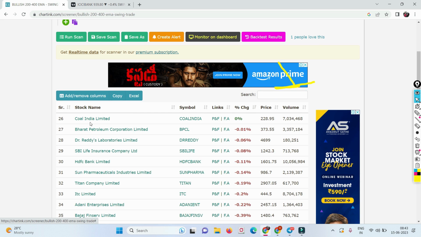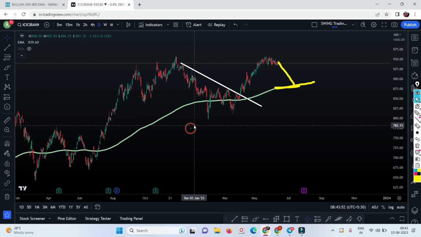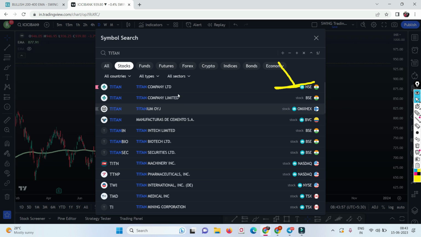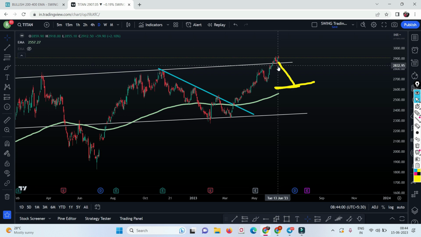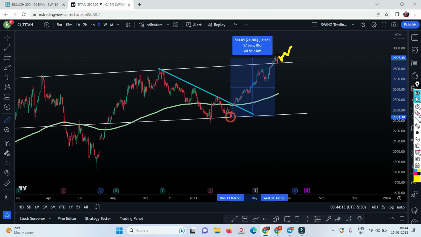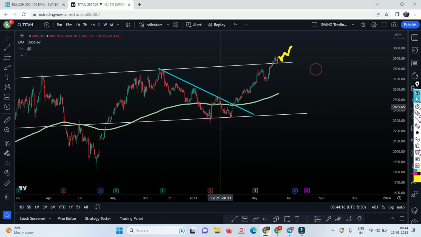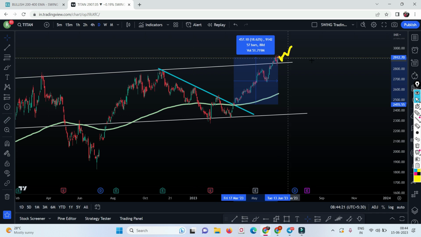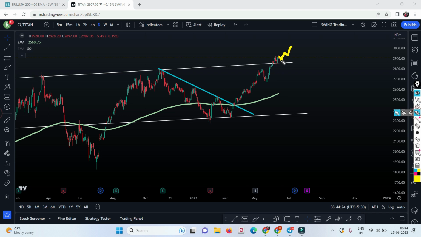Okay, SBI, or else Titan. Let's go for Titan. See, this is the way, guys, you have to do the analysis, if you are not doing the same old fashioned way. Titan is way above the 200 moving average. Maybe it can go up also, who knows, guys. But this has given a one-sided movement of almost 24%. Last time when it took the support of the 200 moving average, it made almost 18%. So don't you think this needs a correction? This cannot go straight up, right?